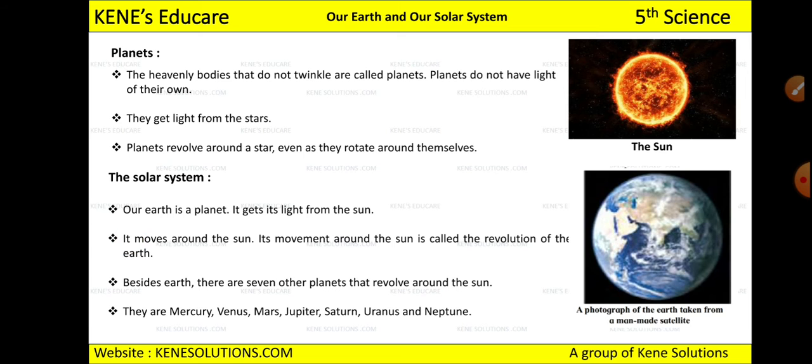Okay, here you will get a clear picture of the planets which are present in our solar system. So our earth is a planet, right, and it gets its light from the sun.